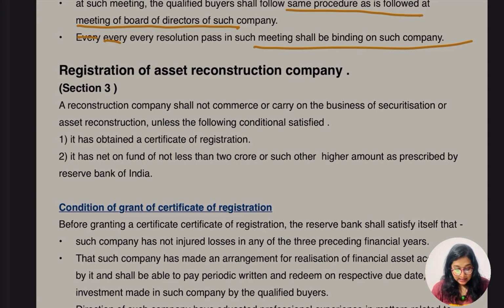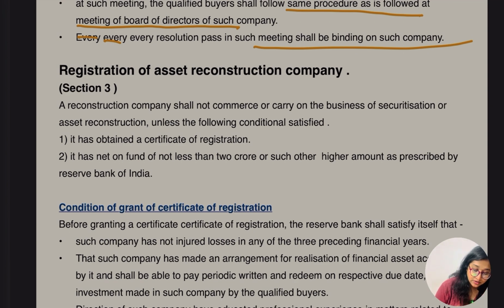Okay ji, and I'll tell you there was a question related to this section 3 and section 4. From the past few years I've seen 2 questions in CMA final. So let's go for the registration of asset reconstruction company.